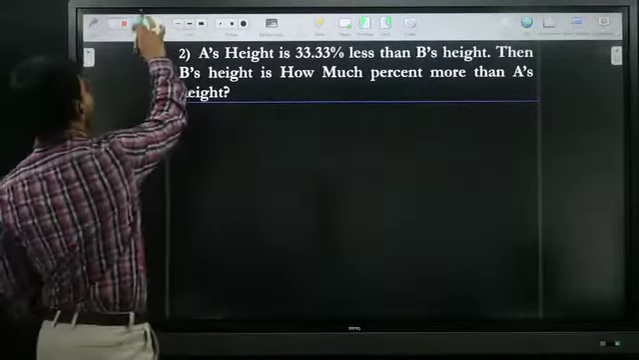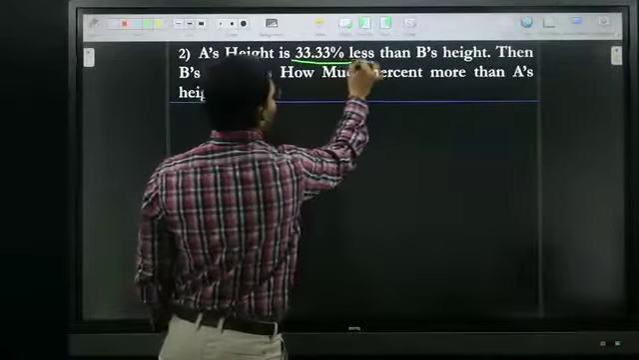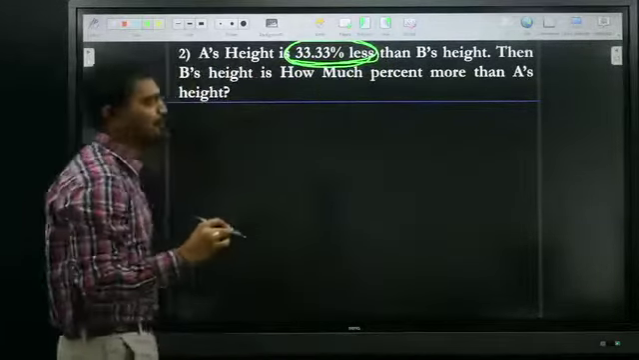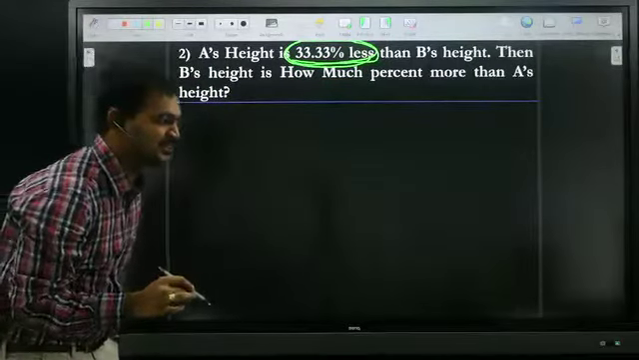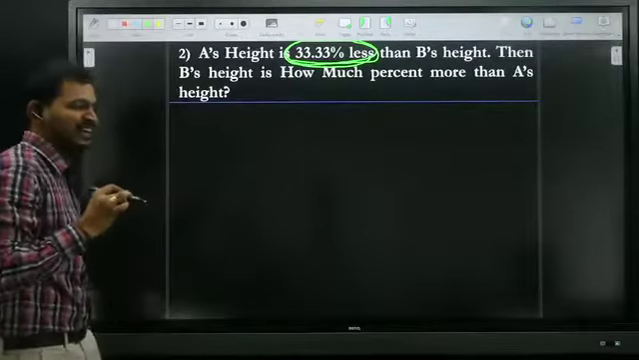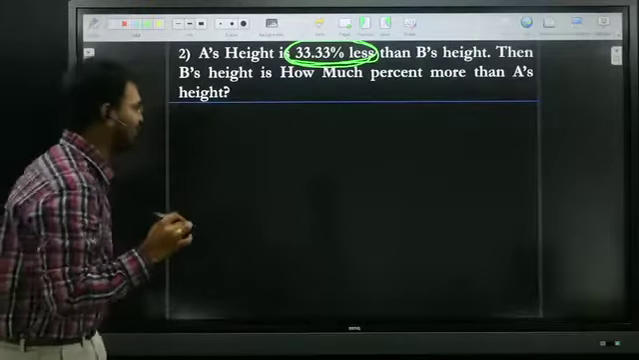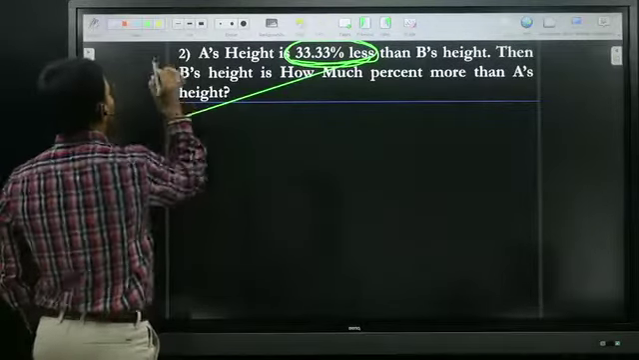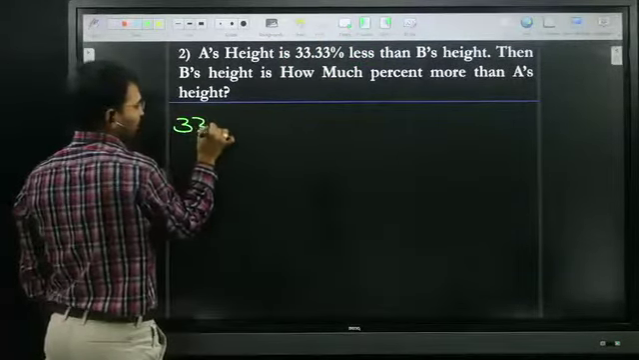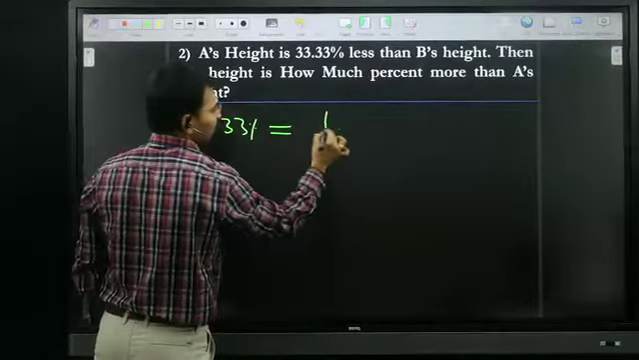Just observe carefully here. Only observe the statement. What is the statement? 33.33 percentage less. See the statement here. 33.33% is nothing but which fraction? 1 by 3.